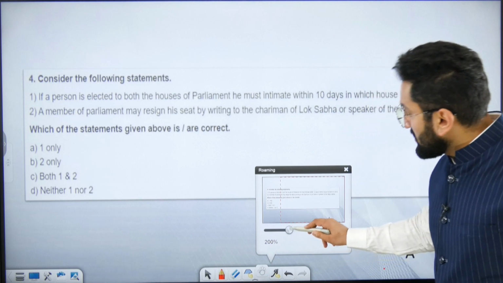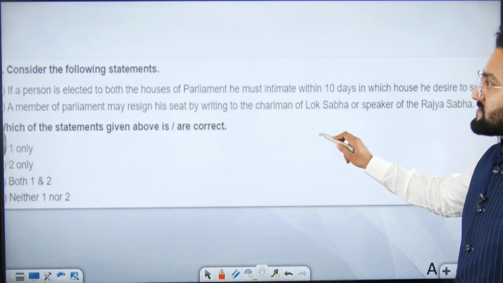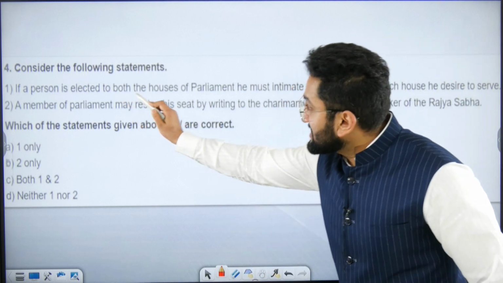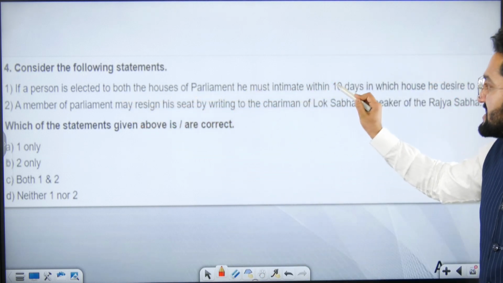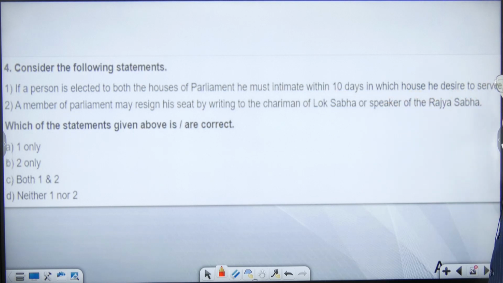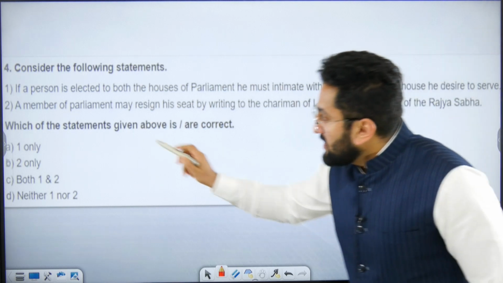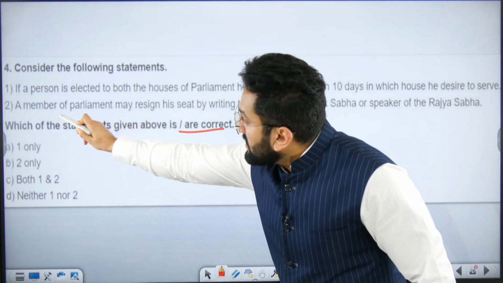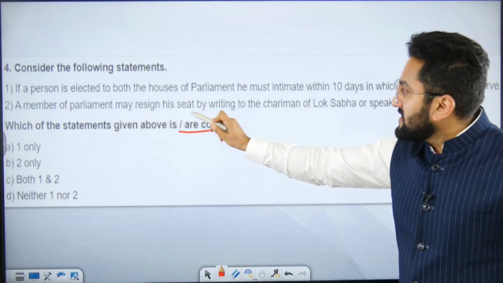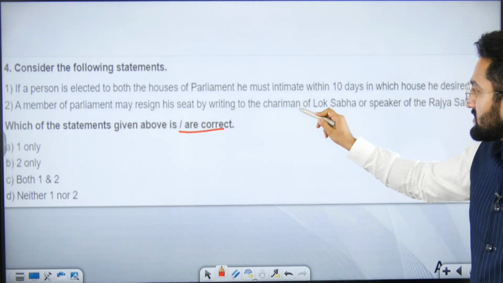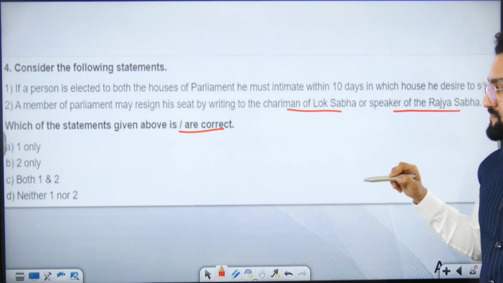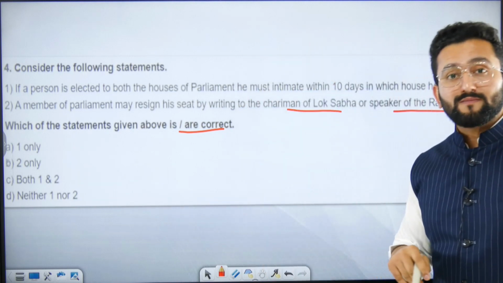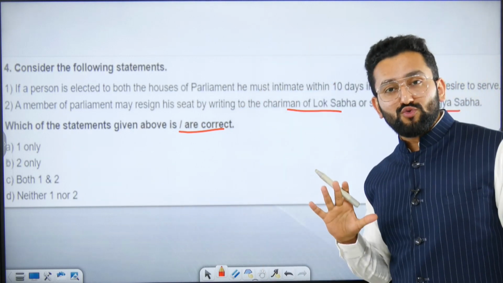Now attempt this question. I think it is visible. No, let me zoom in. I think now it must be visible. Let me read it out for you. If a person is elected to both Houses of Parliament, he must intimate within 10 days in which house he desires to serve. That is the first statement. You have to tell which statement is correct: 1, 2, both, neither. A member of Parliament may resign his seat by writing to the chairman of Lok Sabha and the speaker of Rajya Sabha. Now tell me which option is correct: only one, only two, both, neither. Come on, you have 5 seconds to do that. Rapid fire.